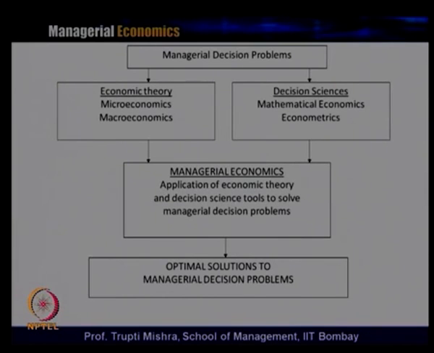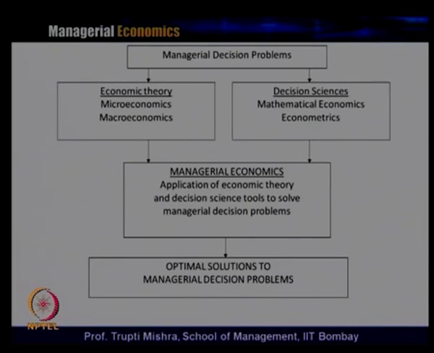They use the concepts of microeconomics and macroeconomics, which are part of economic theory, and then they use the concepts of decision science, typically mathematical economics and econometrics, where we use different mathematical tools, statistical tools and econometric tools to solve the problem. And from economic theory and decision sciences, we get into managerial economics, which is basically the application of economic theory and decision science tools to solve the managerial decision problem.